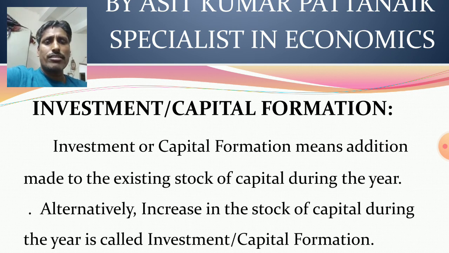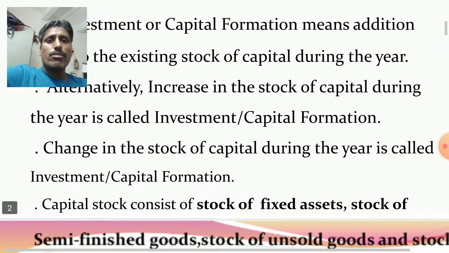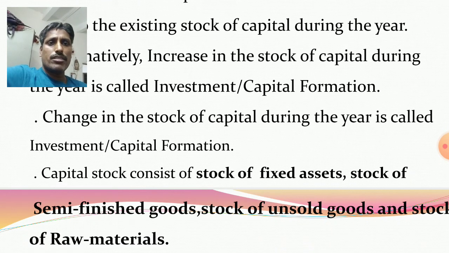Or similarly, if the producer or investor invested funds on additional 50 kg raw materials, how much funds were invested on additional 50 kg raw materials? It is investment. So simply it is addition to the existing capital stock during an accounting year. Accounting year, the beginning is April 1 and the end is March 31st. Alternatively, increase in the stock of capital during the year, or similarly change in the stock of capital during an accounting year is called investment or capital formation.